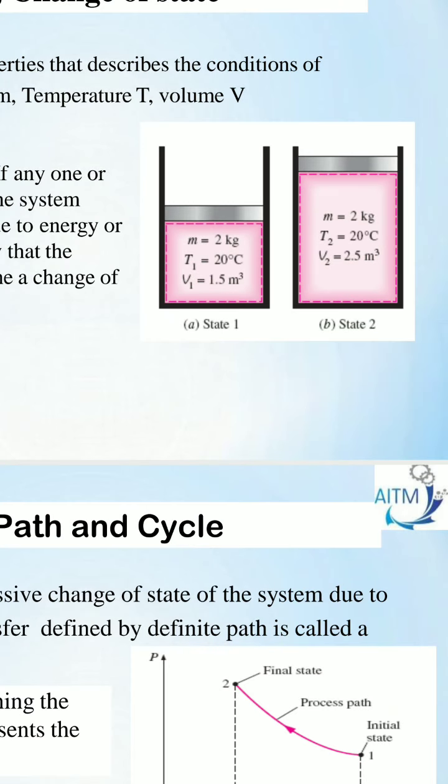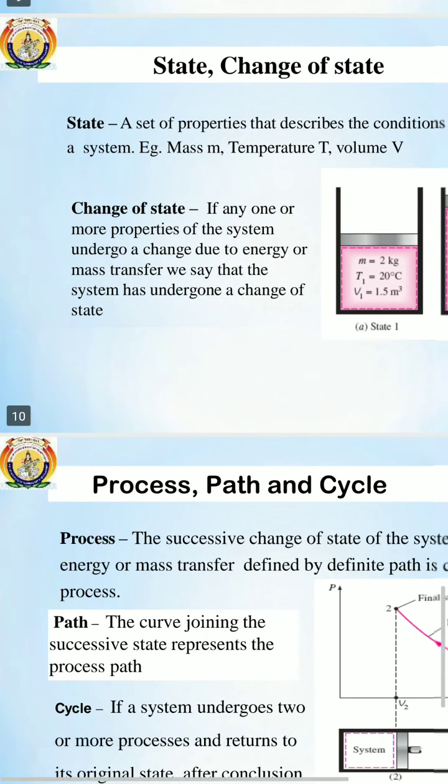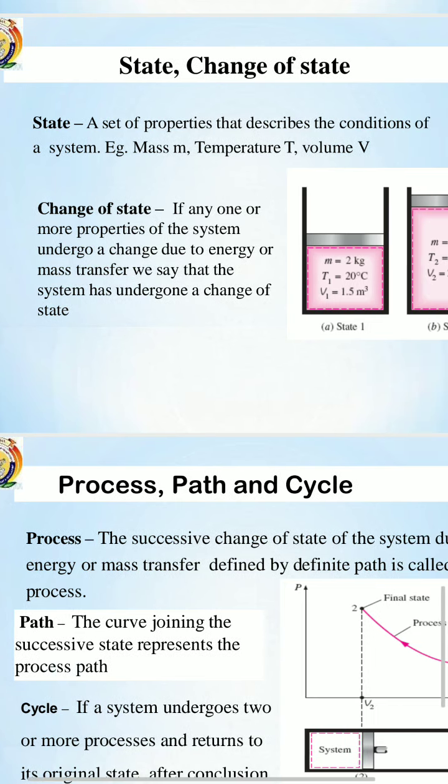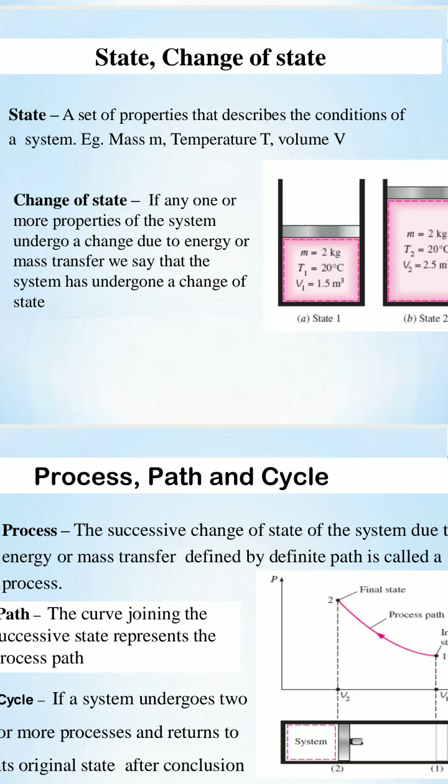Therefore, we call this change of state. How to define this: if any one or more properties of the system undergo change due to energy or mass transfer, we say it undergoes change of state.